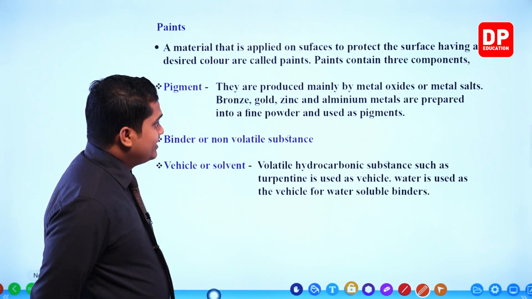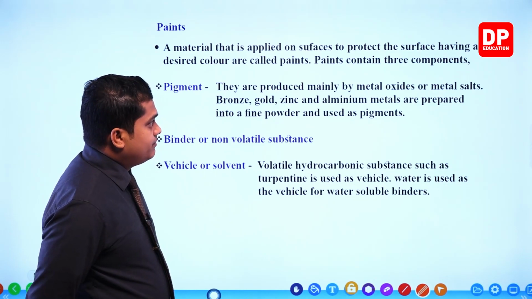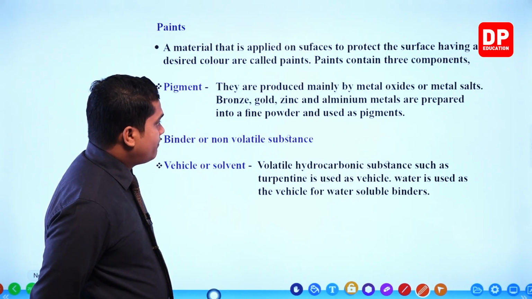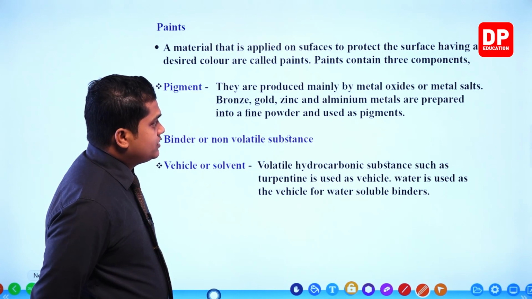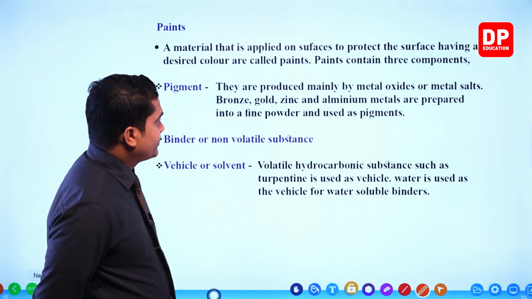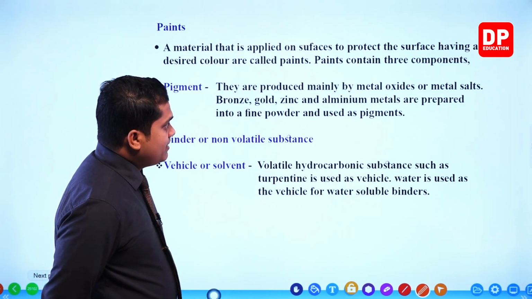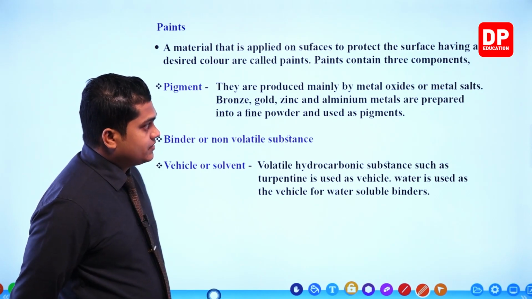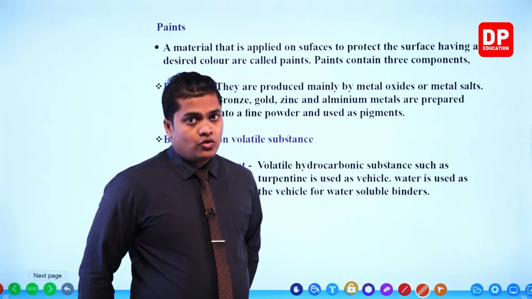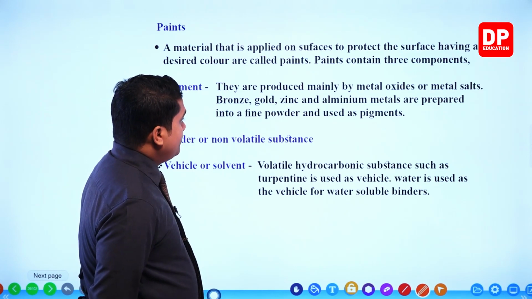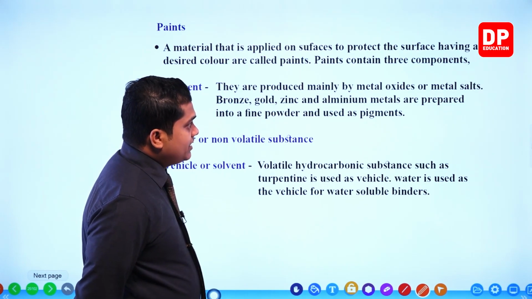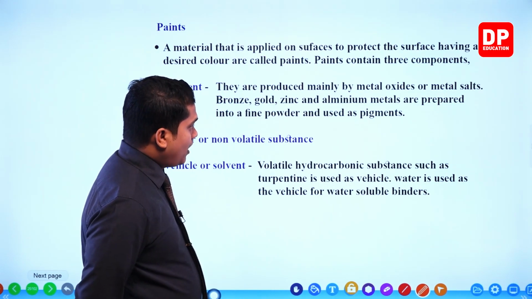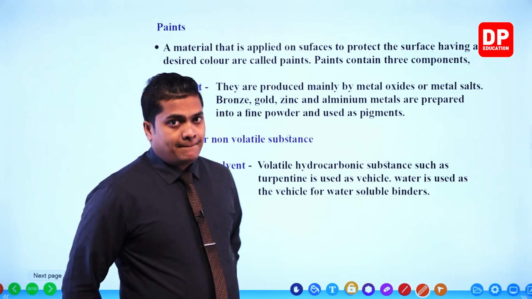Bronze, gold, zinc and aluminium metals are prepared into a fine powder and used as pigments.